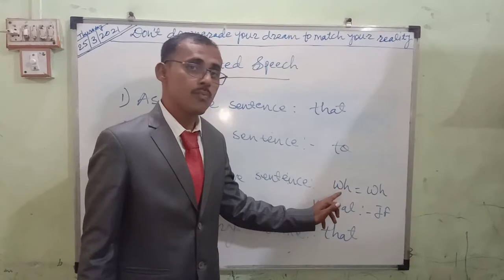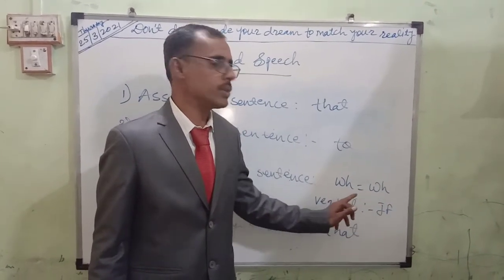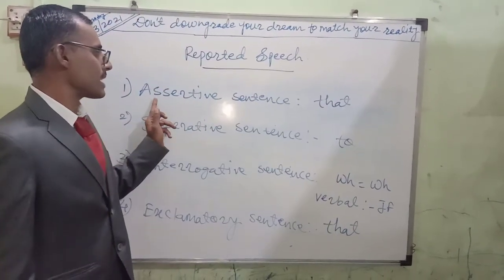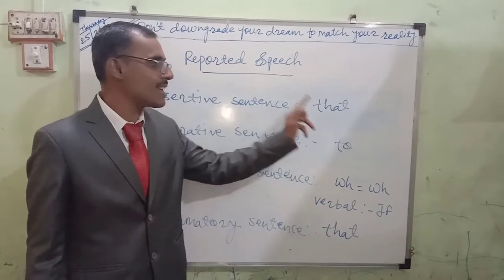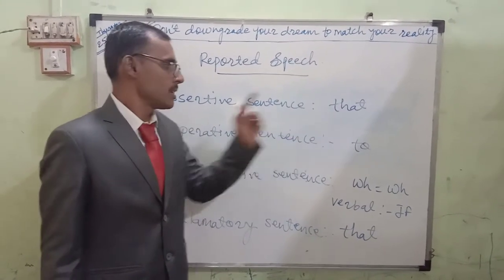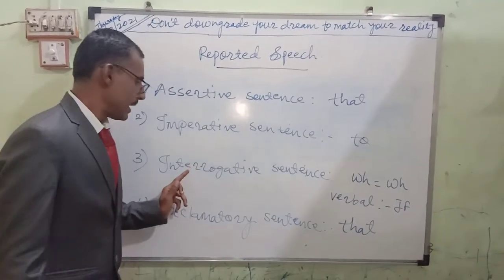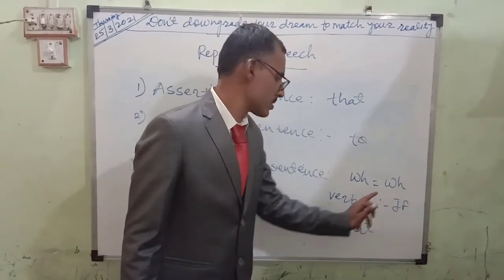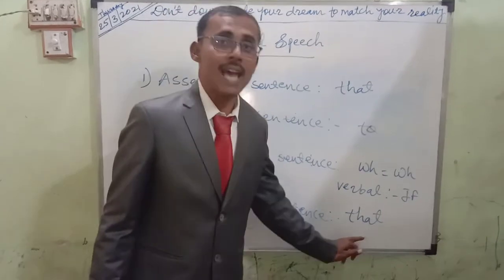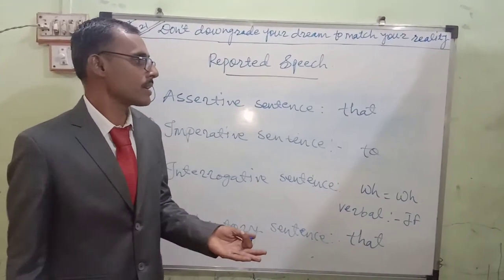WH interrogative means what, when, why, where. With these WH words, a connector is already there. No need to use a connector here. The WH word is the conjunction there. So dear students, in an assertive sentence, which conjunction is there? That. Teacher and students dialogue we have seen. Yes. Next, imperative sentence, to. Interrogative sentence, WH word, and verbal, if. And the next, exclamatory sentence, that is the conjunction. So we'll see the next rules and regulations now.